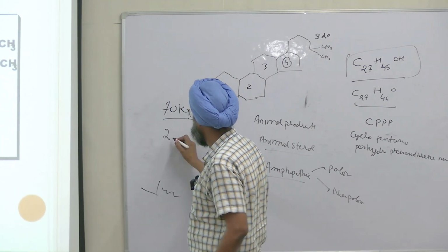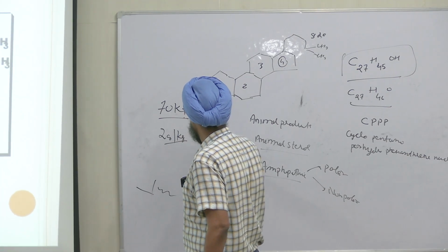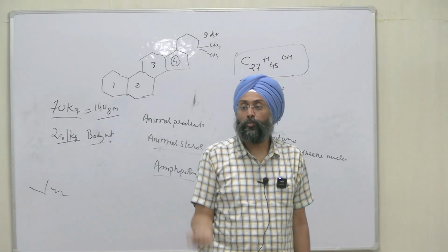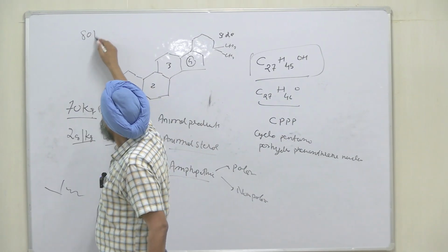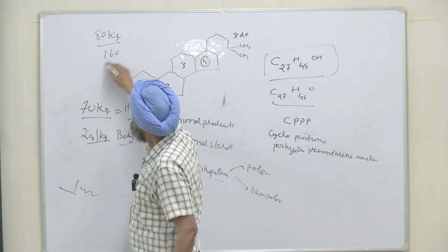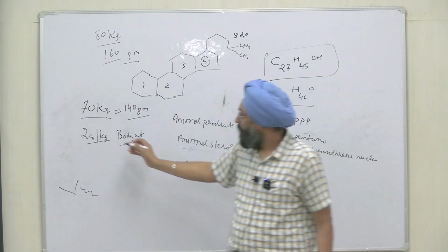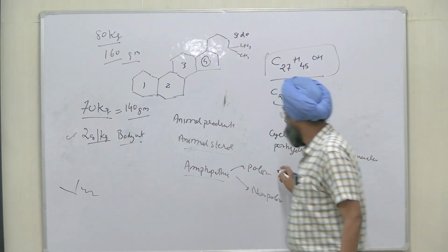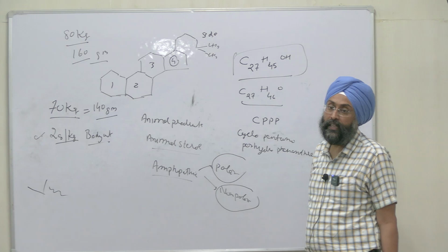So suppose someone is 80 kg, right? 2 gram per kg body weight. And amphipathic in nature, I told, because it contains both polar and non-polar groups, right?